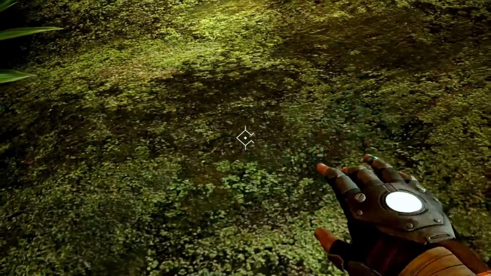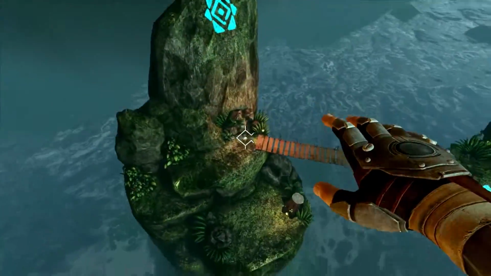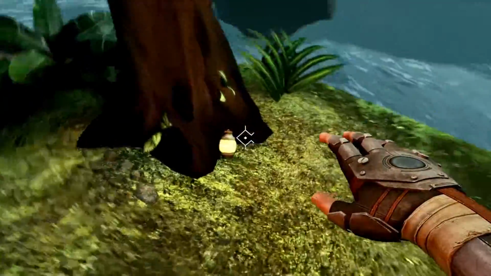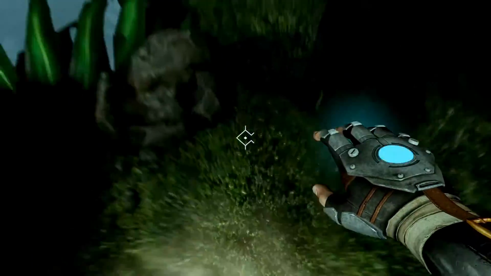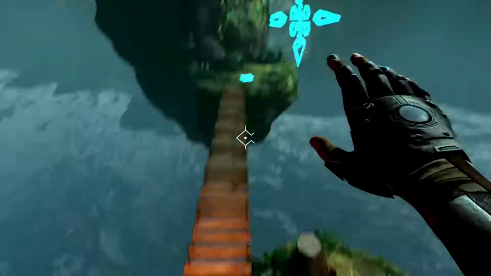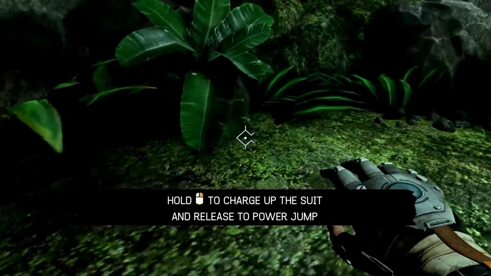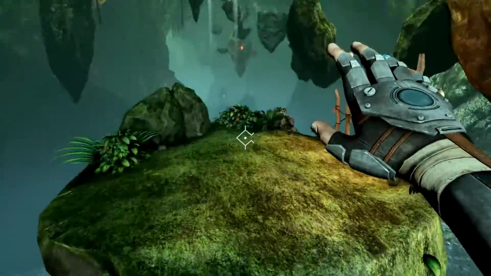And I don't think I can. Yeah, so that has to be used on the ground. Interesting. Ooh, that's kind of scary. What's down here? Is this just like a safety area, like you didn't make it up? Yeah, looks like it. So we'll keep going, keep moving across this bridge. Charge up the suit and release the power jump. So that's just a power jump. Okay, good to know. So we have a normal jump and a power jump.